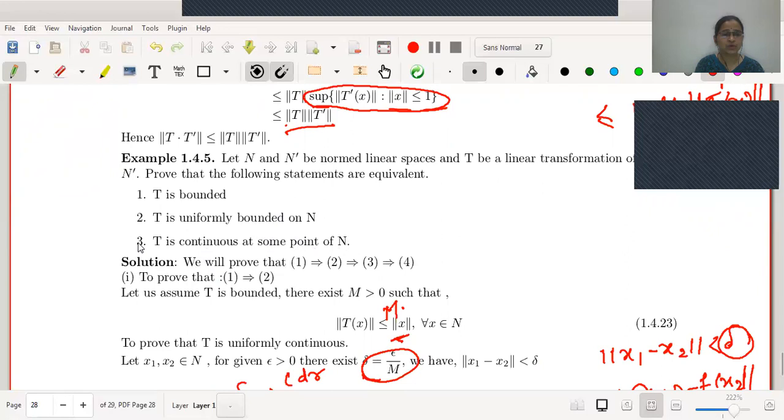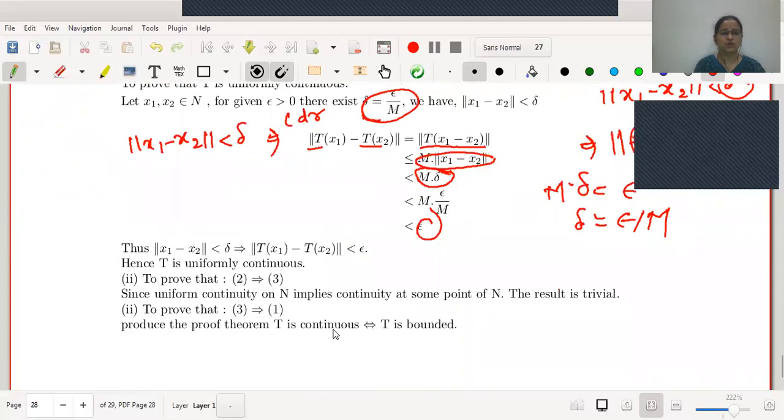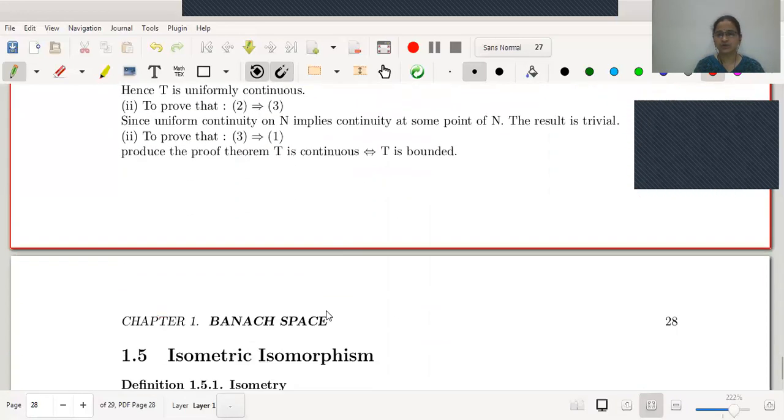Now the next is, we are going to prove 3 implies 1. In 3, what will be my assumption? T is continuous at some point of N, and the aim is to prove that T is bounded. And already we have seen a theorem that if T is continuous at any point of N, then T is continuous on the whole normed linear space N. If T is continuous on the whole normed linear space, knowing T is linear, this will be bounded. Therefore, for the two steps, 2 implies 3 and 3 implies 1, we should use the results we have proved already. Therefore, here I am not going to repeat those results.